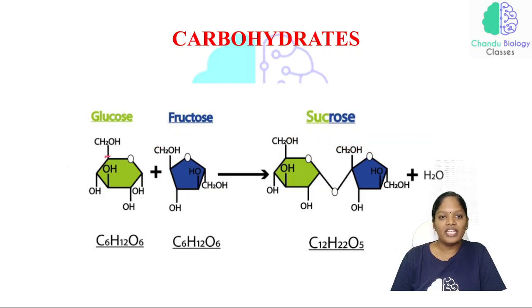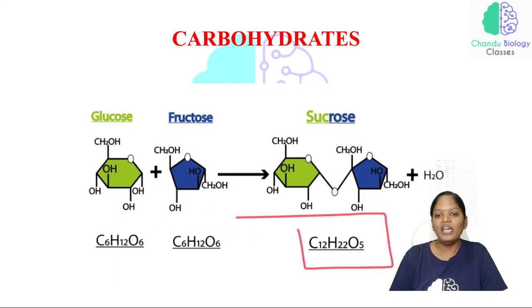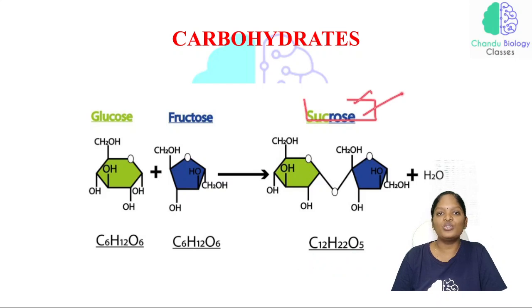See, there is a ring with carbons 1, 2, 3, 4, 5 and 6. Some of the hydrogens are not visualized in this picture, in the cyclic ring, they are not shown. C6H12O6 plus C6H12O6, by adding both of these, we get C12H22O11. So we can call this particular sugar sucrose.